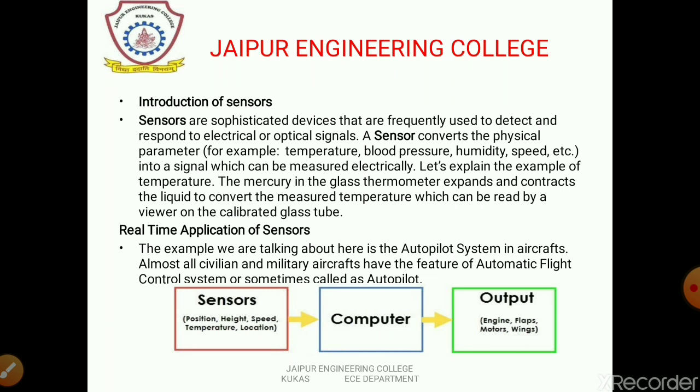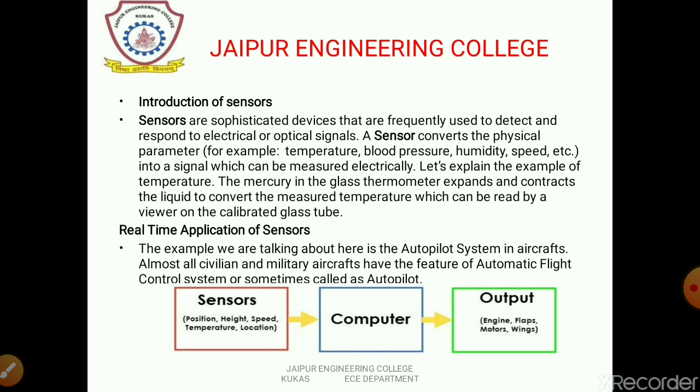So the sensor plays a very important role in our life. As we improve electronics and systems, sensors become more helpful for us to operate many kinds of operations in our daily life.